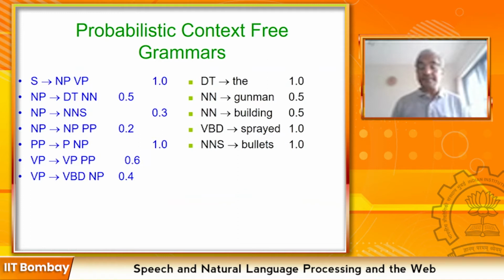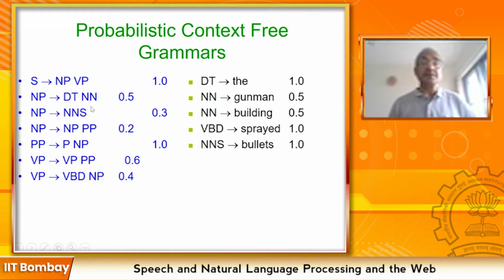Now here is a probabilistic context-free grammar. S goes to NP VP, the probability is 1.0. It is 1.0 because that is the only way a sentence can be expanded. This is a part of the language phenomenon we are discussing. This is not able to handle question sentences, "Do you go to movie?", or command sentences, "Please go to the market." Those kinds of sentences are not in the purview of this grammar.